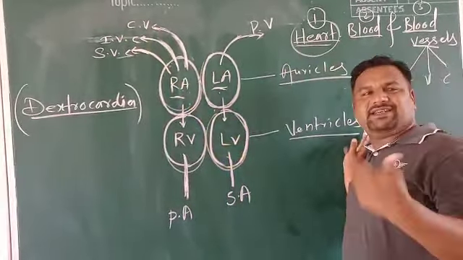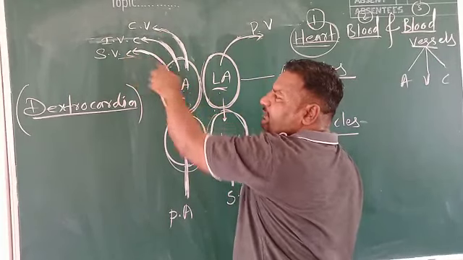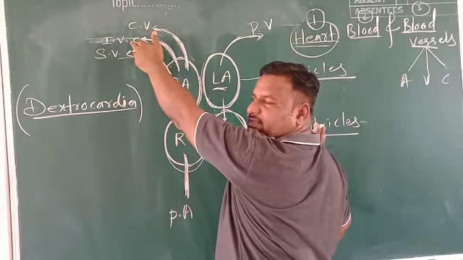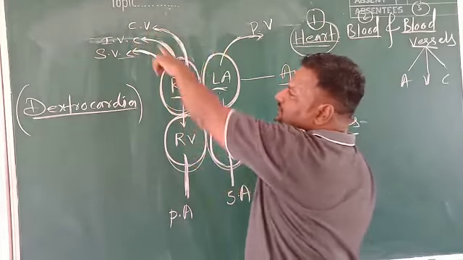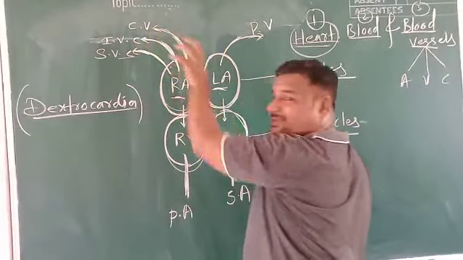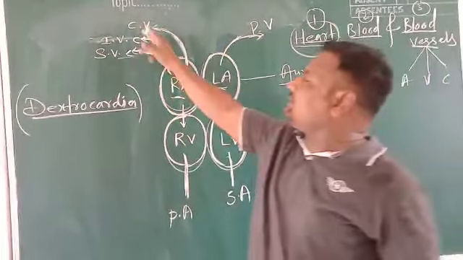Then what is the difference? All three blood vessels opening into this chamber carry deoxygenated blood. But the location, the place from where they carry it, varies. The impure blood present in the upper body part is carried by this one. Impure blood present in the lower body part is collected by this one. And impure blood present in the muscles of the heart is collected by this one.